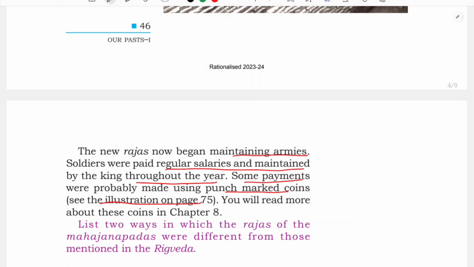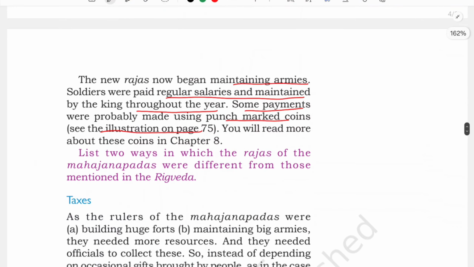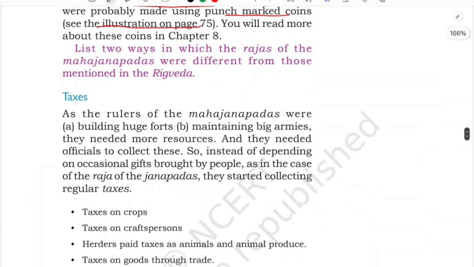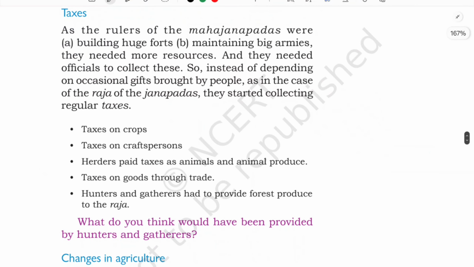But in order to make all this maintenance and everything, the king also needs resources, isn't it? So from where will all those resources come? Before, there was a gift system, isn't it? But only those gifts were not enough for the king to maintain his big army and protect his people during war. So the king would need a huge amount of resources to make such a big fortification. So now the system of tax was introduced. Not only gifts, now the system of tax was also introduced.